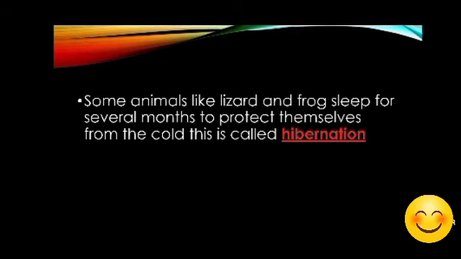Now, what if some animal cannot survive if it is too cold? Although they have some features and some adaptation, if they still cannot survive in a very cold environment, what will they do? They will simply sleep for a long period of time, and this long sleep is known as hibernation. So what exactly is hibernation? Some animals sleep for many months to protect themselves from the cold, and this is known as hibernation.